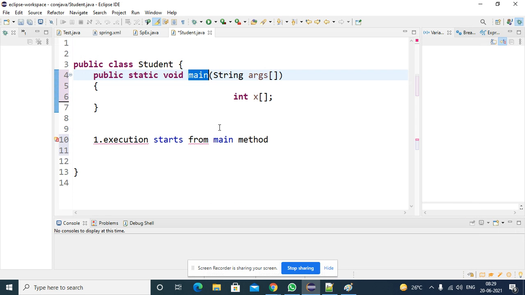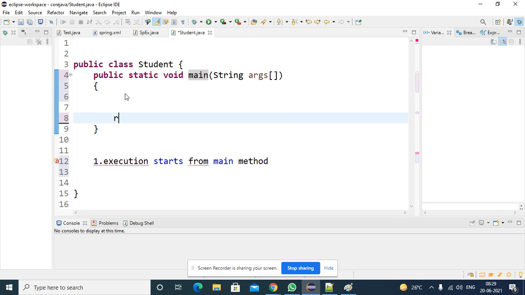Okay. So why does the main method have a return type of void? Why are we writing the void type? Because who is calling the main method? The JVM is calling the main method. Suppose you are returning some value here, I am passing some xyz. If I pass some value here, who has to read this value?